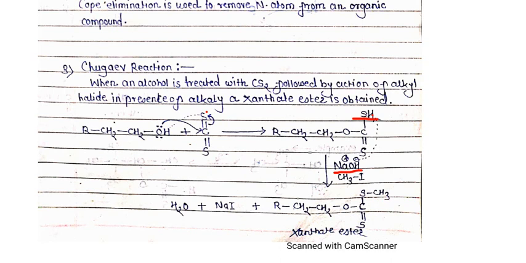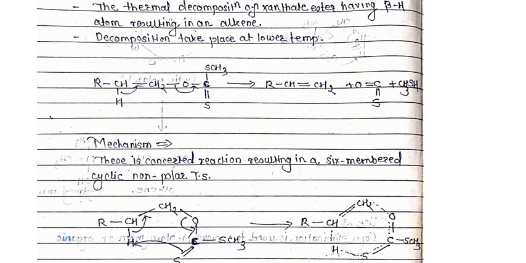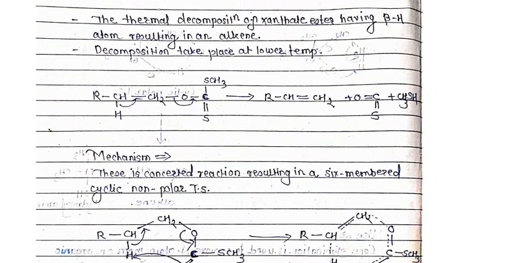Then the next step will be the thermal decomposition of the xanthate ester having a beta hydrogen atom, resulting in an alkene. This decomposition takes place at a lower temperature. Okay, so now here is the alkyl xanthate ester. This molecule will be eliminated, and the formation of the alkene takes place here.